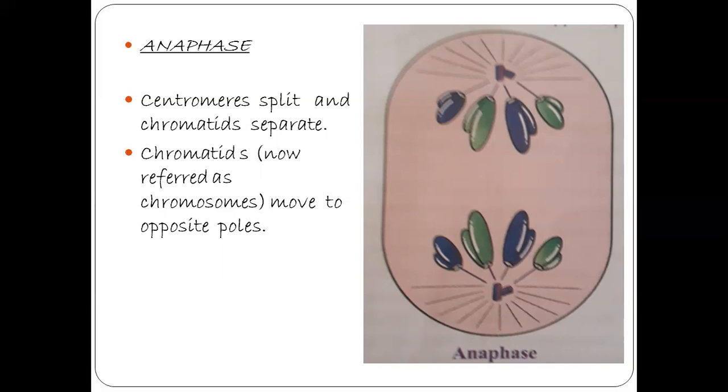So the chromosomes move away from the equatorial plate. The centromere of each chromosome is towards the pole and hence at the leading edge. So in the anaphase, what are the main changes? The centromere splits and the chromatids separate. Then the chromatids, meaning chromosomes, move to the opposite poles. So these are the changes in anaphase, the third phase of mitosis.